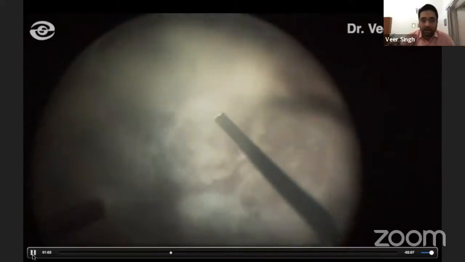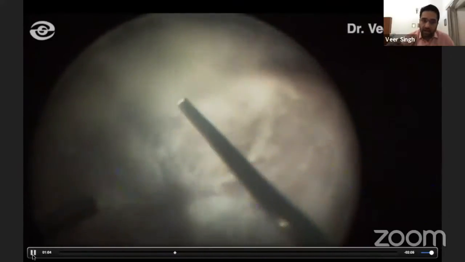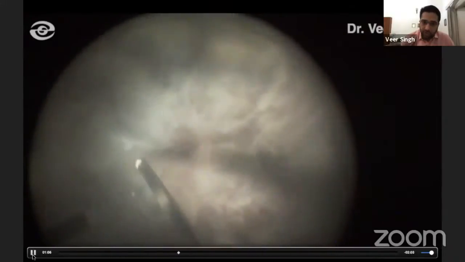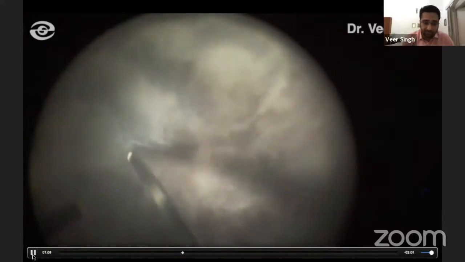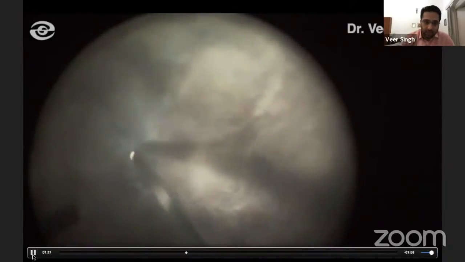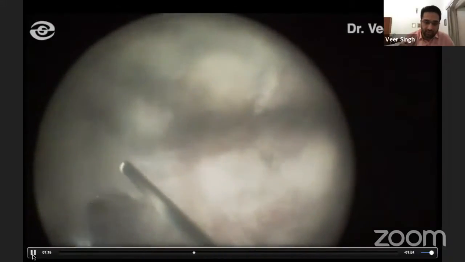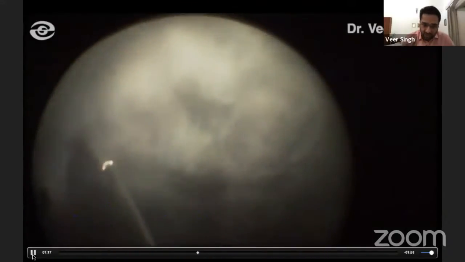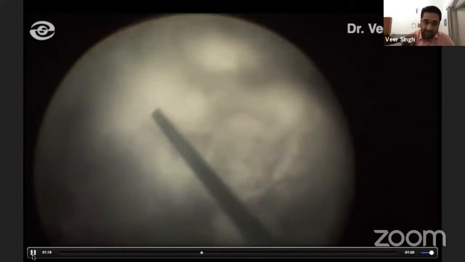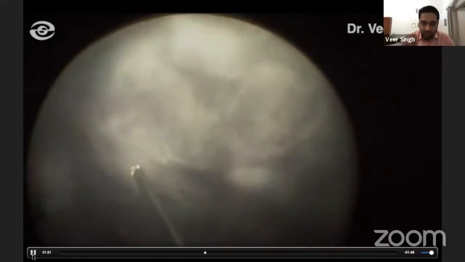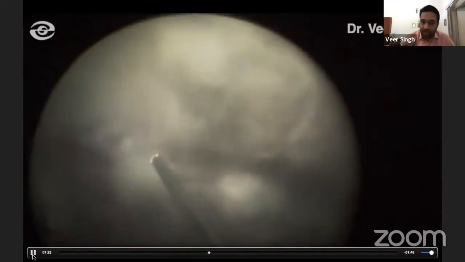And to my luck, I was able to debulk and slowly chew up the posterior hyaloid all around the disc. And here again, a little debulking. And if you notice, just right after this is the last part of the hyaloid, which is attached at the nasal side. So again, no suction used, just the cutting mode with high cut rate.